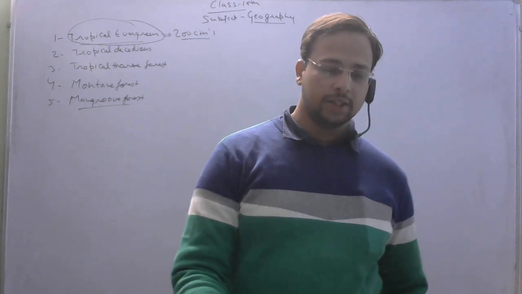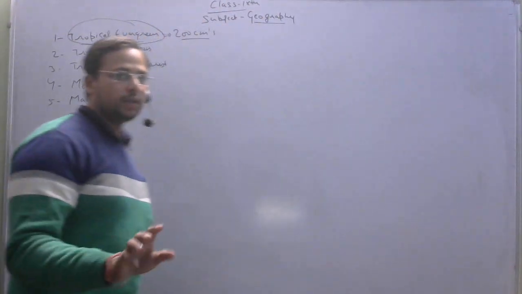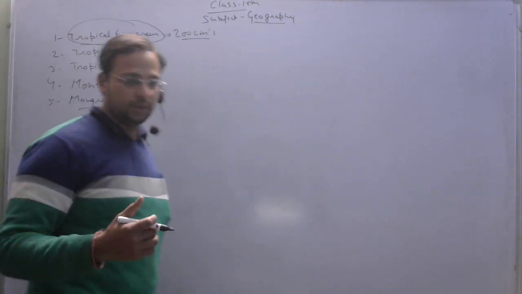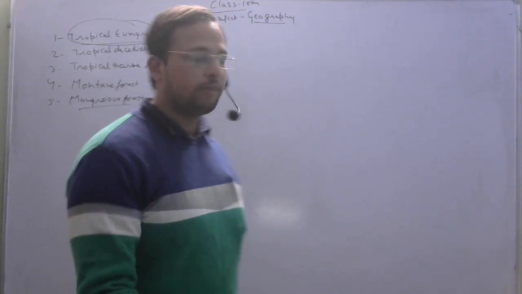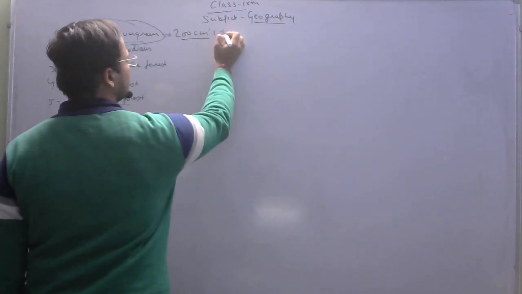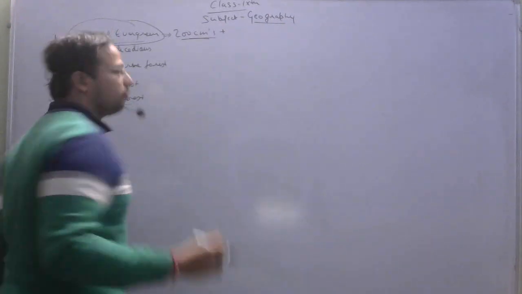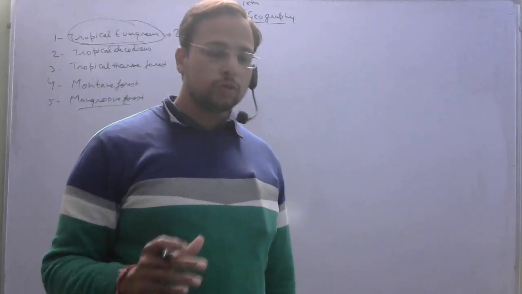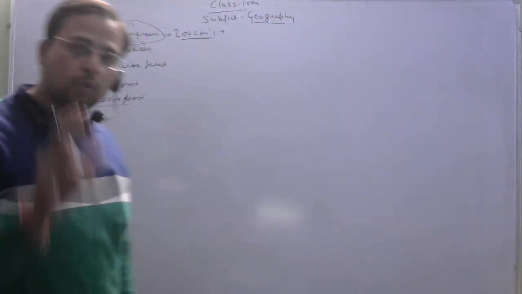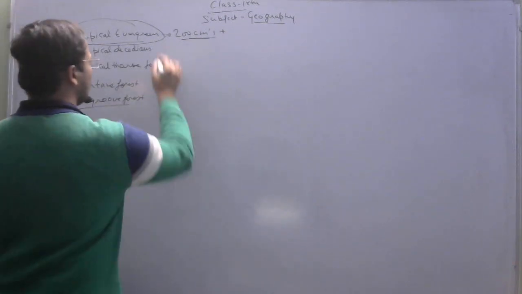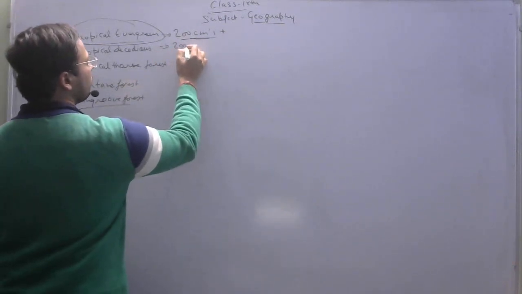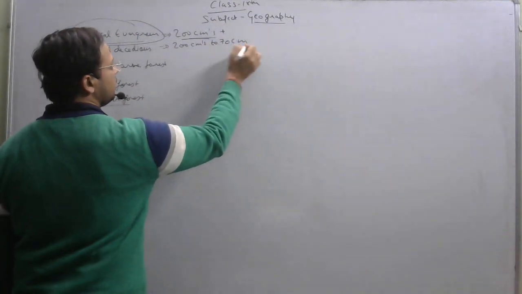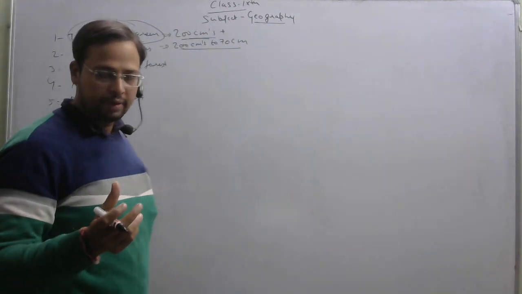Next is tropical deciduous forest, right? Tropical deciduous forests are the forests which receive rainfall within the limit of 200 centimeters, right? Like for evergreen there is a limit of 200 centimeters plus, that those forests which receive rainfall of more than 200 centimeters are evergreen forest. Similarly, those forests which receive rainfall from 200 centimeters to 70 centimeters. What is the limit? From 200 centimeters to 70 centimeters. This is the limit, right?